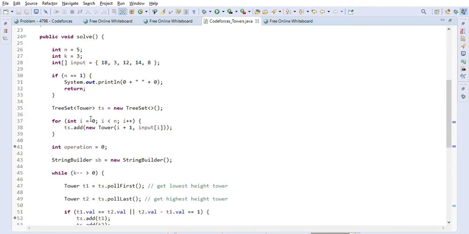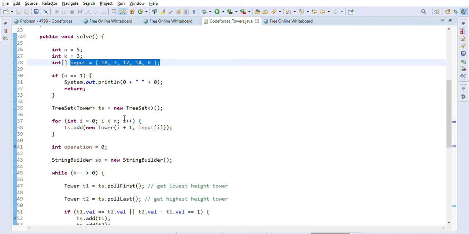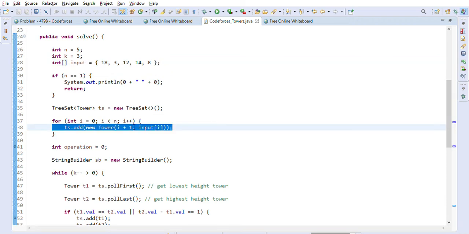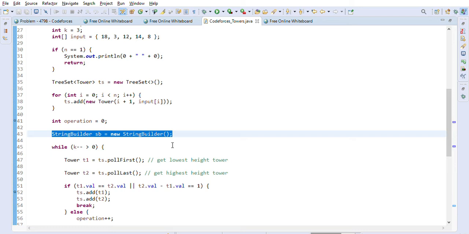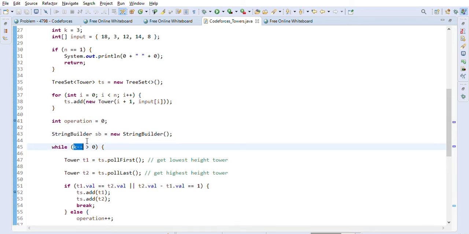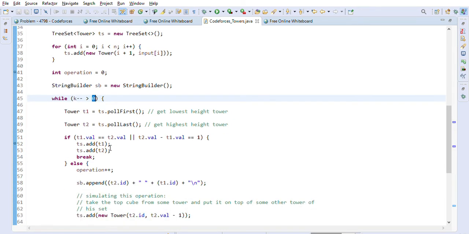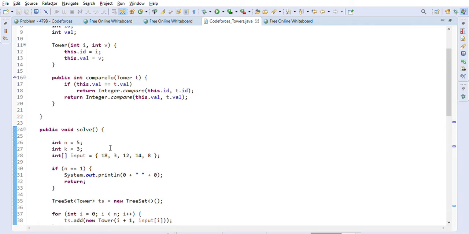After that we will go through this input and create Tower objects here. First we are going to create the best index and the height, and we pass it. We created the TreeSet, and after that we create one variable for operations, which is the number of operations we have used so far. It is 0 in the beginning. We created a StringBuilder to capture the output that we are going to output at the end. And k is the number of allowable operations, so we will keep decrementing it while it is greater than 0. We are allowed to do 3 operations, for example, in this case.